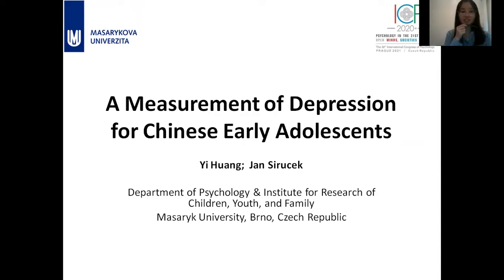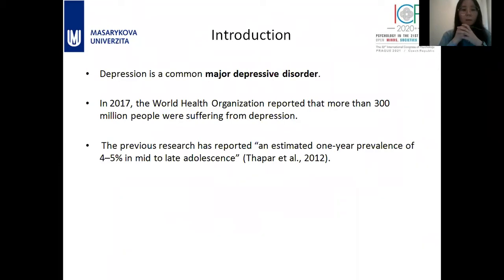Today, my presentation would like to introduce a measurement of depression for Chinese early adolescents. Most of the time, when we talk about depression, we are actually talking about major depressive disorder. In 2017, the WHO reported that more than 300 million people were suffering from depression. According to a previous survey, the estimated 1-year prevalence of adolescent depression is 4 to 5%.